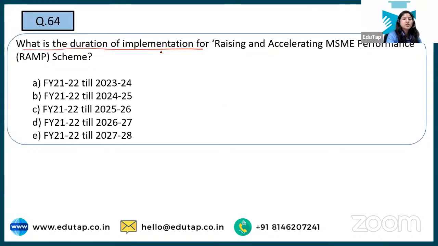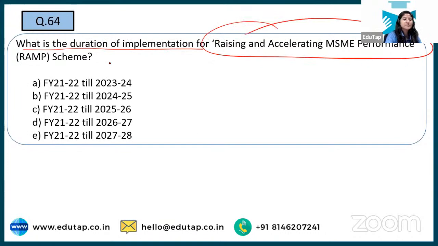What is the duration of implementation of the RAMP scheme? For now, there is some time period for which it will be implemented, and this has been specially focused because of the COVID situation. There are generic reasons, challenges that MSMEs faced, that is why this scheme was launched. But the need for this initiative was accelerated during COVID.